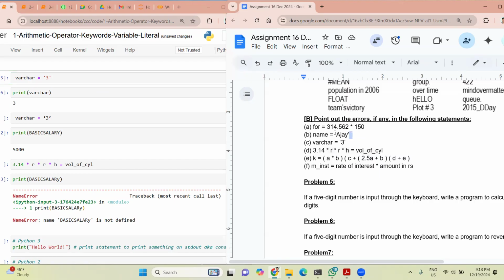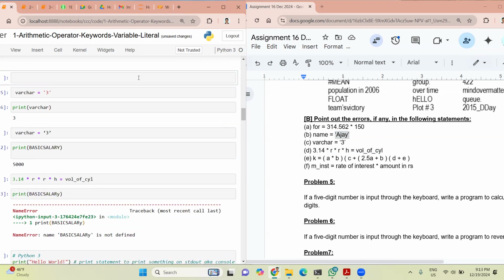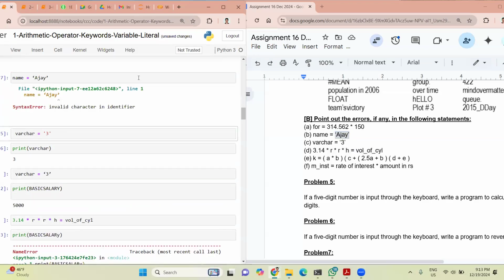But here it is written in some different style, right? So this is incorrect. If I copy paste this here, then it will not run. It is a syntax error, because this is not a single quote, it's something else. It looks like a single quote, but a different ASCII character is used here. We want this single quote. I don't think this will be a question, but I wanted to make sure you understand the difference between a single quote and the other things we have. That is very dangerous. Yeah, we have to be careful.